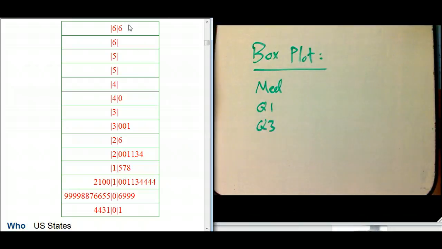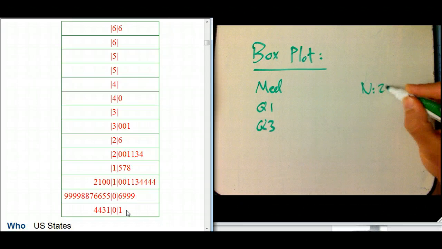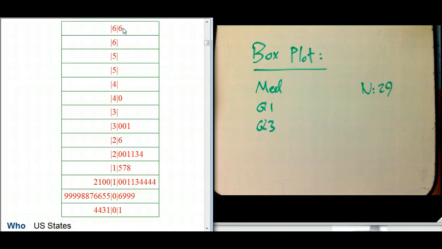Okay, so we've got our data sorted here. That's not too bad. So what's our N? We've got to count how many data points we have. 1, 2, 3, 4, 5, 6, 7, 8, 9, 10, 11, 12, 13, 14, 15, 16, 17, 18, 19, 20, 21, 22, 23, 24, 25, 26, 27, 28, 29. So we're going to look for the 15th data point to be the median, because if it's the 15th, there's going to be 14 higher and 14 lower. When it's an odd number, it's always this divided by 2 and then plus a half.